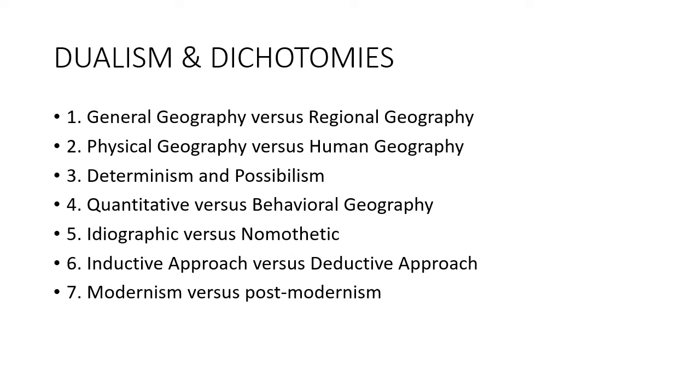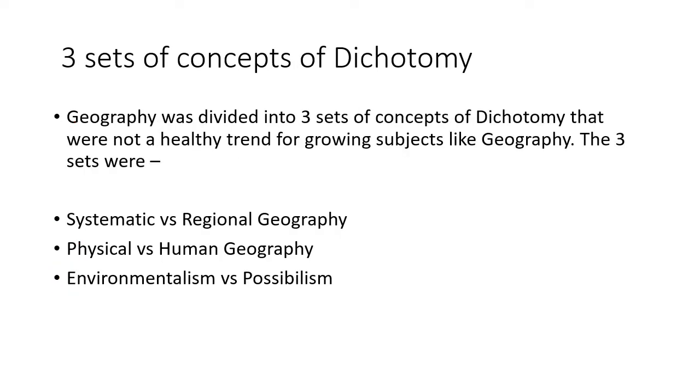From the early beginning, geography evolved through basically two types of methodology within a particular time frame, and those are general geography versus regional geography. Those are general versus regional, physical versus human, deterministic approach versus possibilistic approach, quantitative versus behavioral, idiographic versus nomothetic, inductive versus deductive, modernism versus postmodernism. We are all familiar with the various types of dichotomies and dualism in geography.